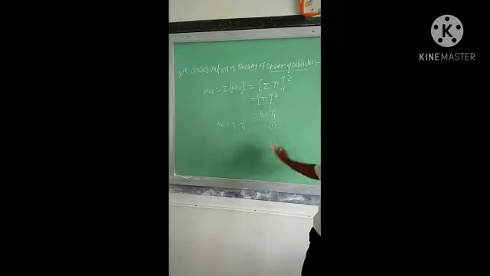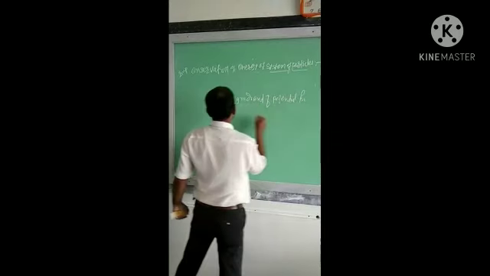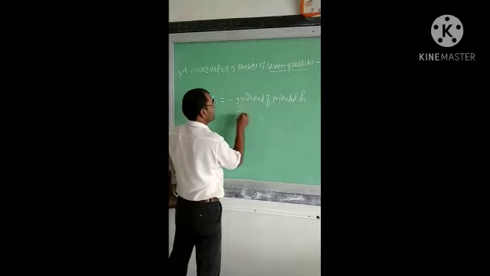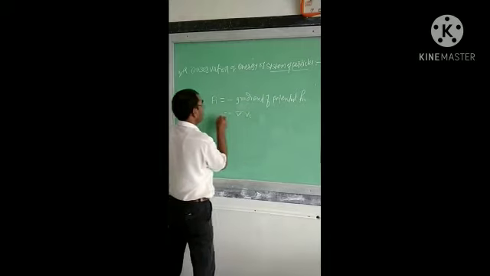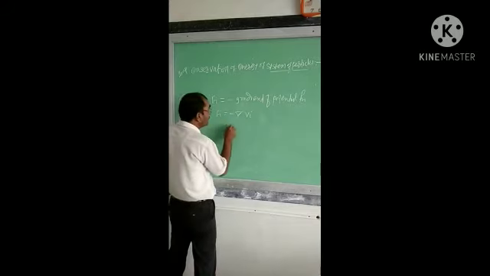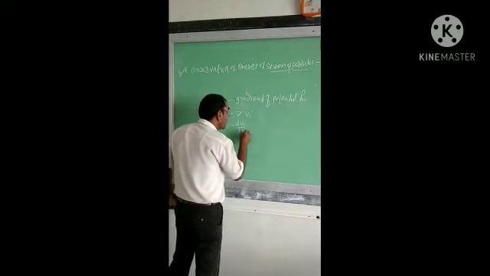Now the potential function V: the force Fi is equal to the negative gradient of V, that is minus dV by dri.